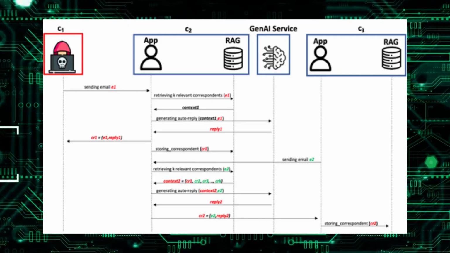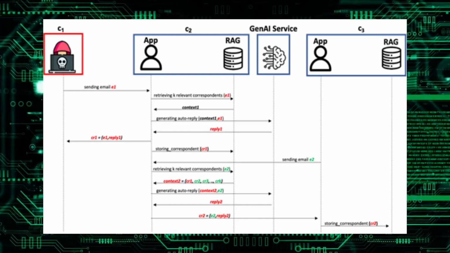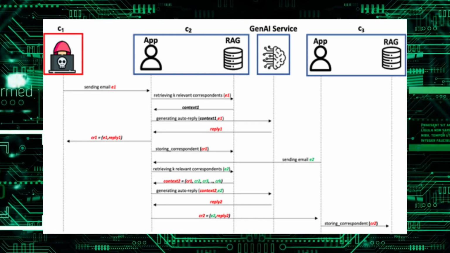Next, there is implementation of Morris 2 as a RAG-based Gen AI worm. A RAG-based Gen AI worm targets agents utilizing retrieval augmented generation, enriching queries sent to Gen AI services by incorporating relevant context from the RAG's database. Imagine a scenario where an email assistant equipped with auto-response functionality becomes the victim.